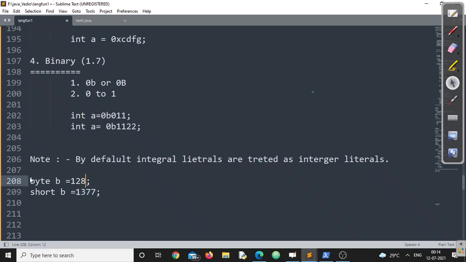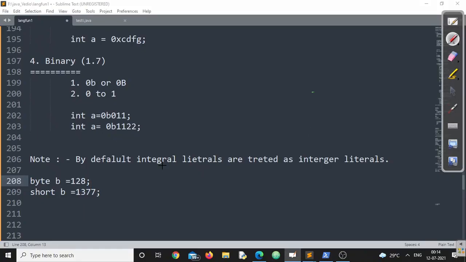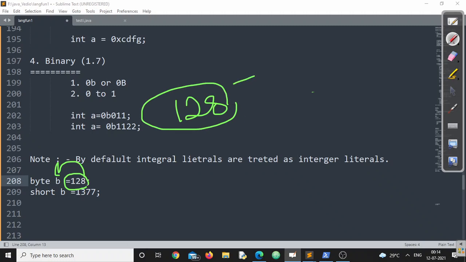If by mistake I write byte b = 128, immediately what does it say? It says possibly lossy conversion from int to byte. Now one question I have to ask here: I can understand 128 is a value beyond the range of byte.